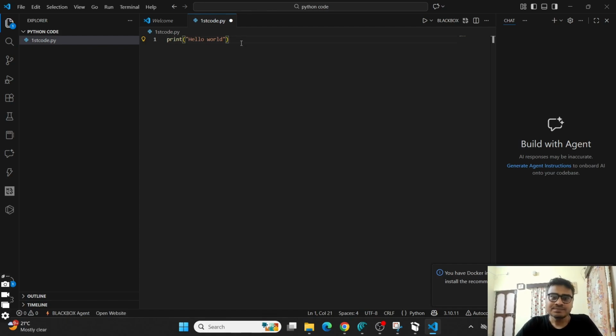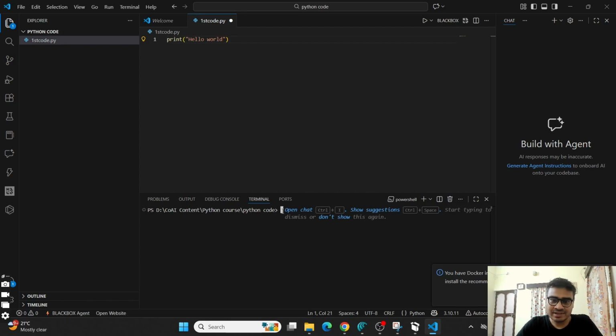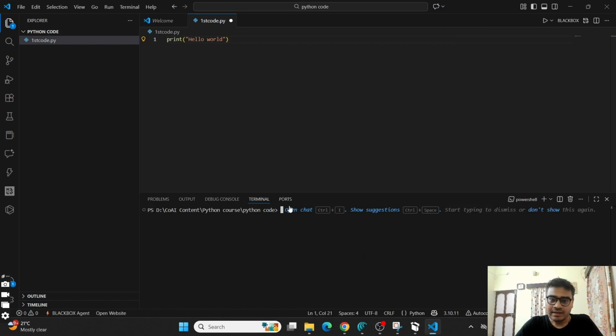For that, there is one thing called the terminal. What will you do? You will press Control and backtick on the keyboard, and you will get the terminal opened here at the bottom. Okay, now how do you run this line of code? For that, there is a button here called run.